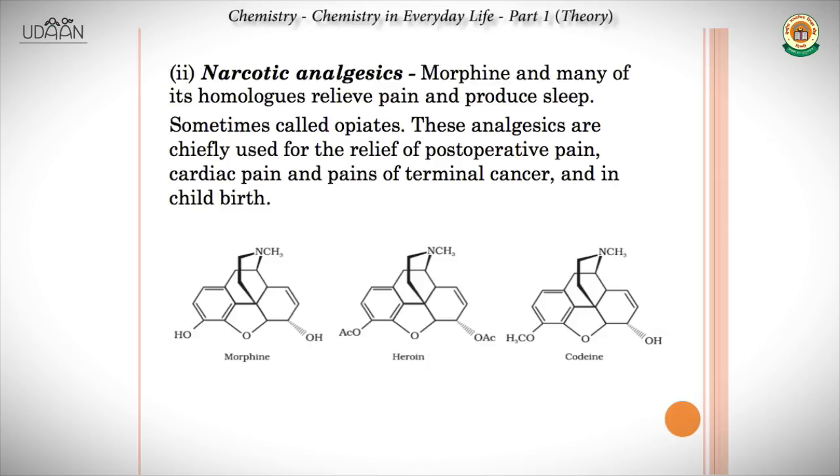The second class is narcotic analgesics. So the examples like morphine and many of its homologs, they relieve pain and produce sleep. Tranquilizers are actually also used in sleeping pills. But yeah, anyway, narcotic analgesics are also called opiates because they were initially obtained from opium. These analgesics are chiefly used for the relief of post-operative pain, cardiac pain and pains of terminal cancer and in childbirth. So they are not taken casually, because they are narcotic, addictive.